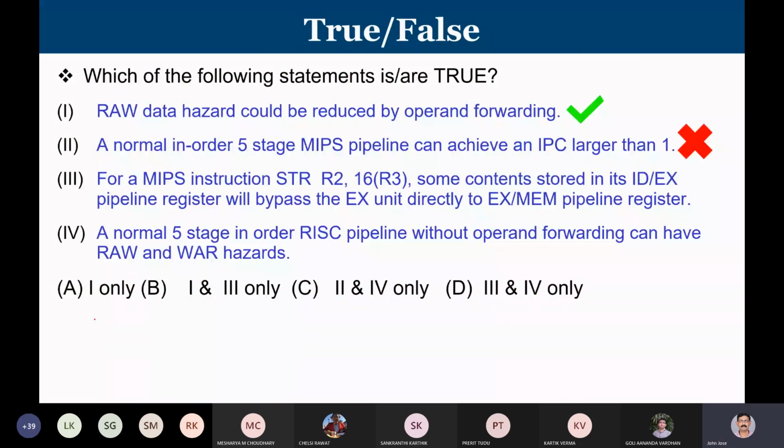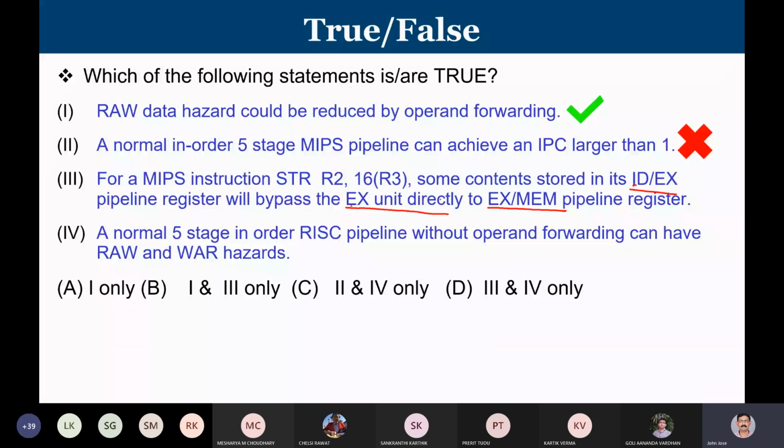Now coming to the third statement, for a MIPS instruction store R2, 16 of R3, some contents stored in the ID/EX pipeline register will bypass the EX unit directly to the EX/MEM pipeline register.